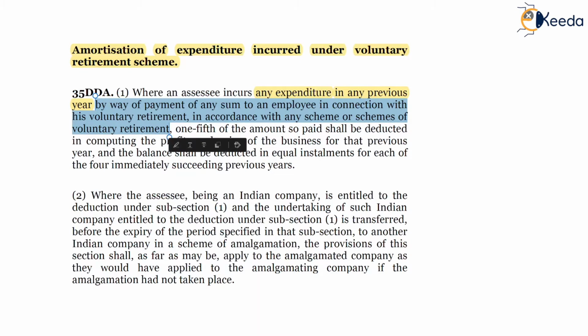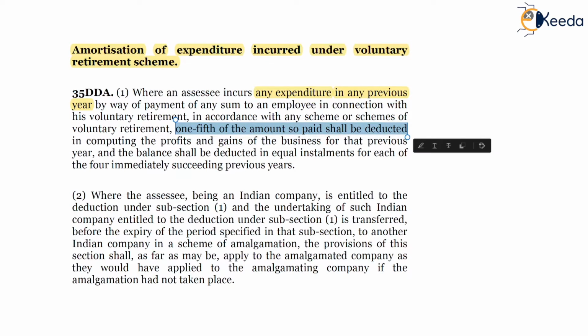In such a case, 1/5 of the amount so paid shall be deducted in computing the profit and gains of the business for that previous year, and the balance shall be deducted in equal installments for each of the 4 immediately succeeding previous years.